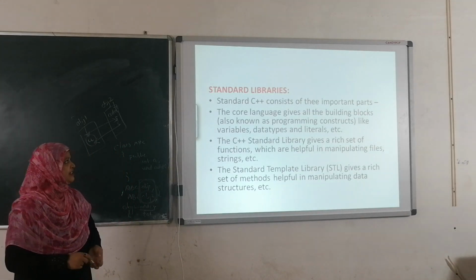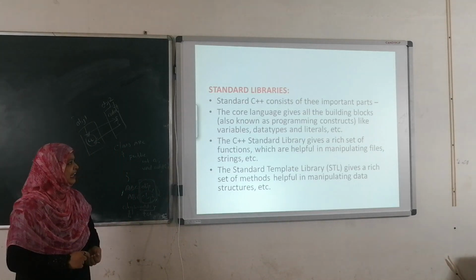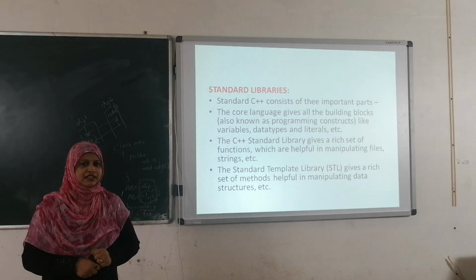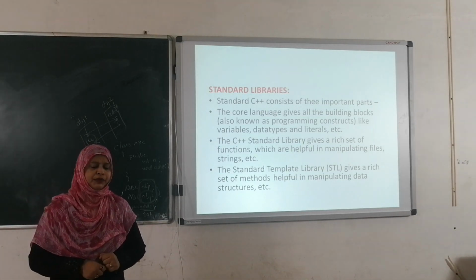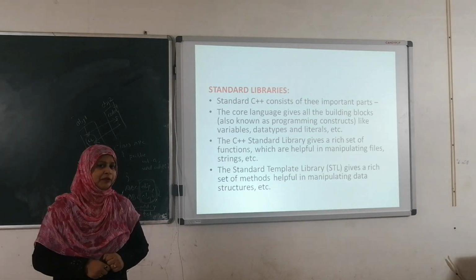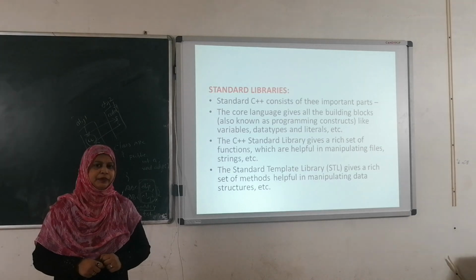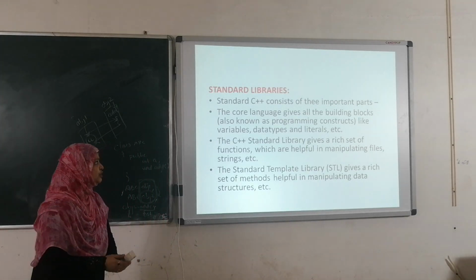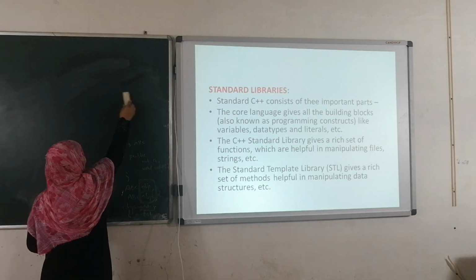The next topic is standard libraries. Standard libraries means whenever we define any programming language, the developer develops the standard library for that particular programming language. Every programming language has its own library.